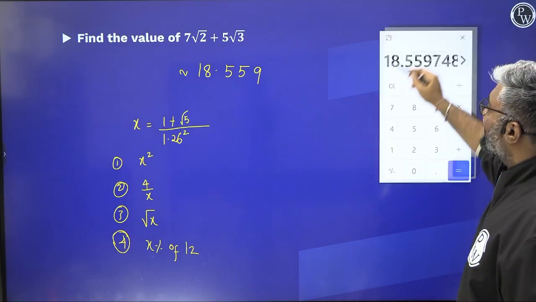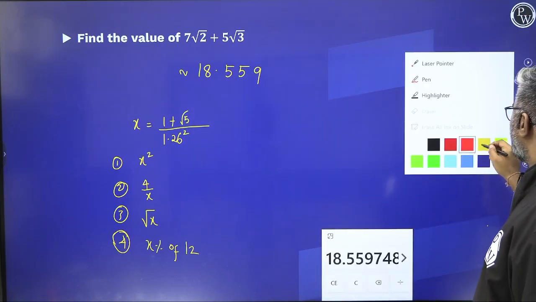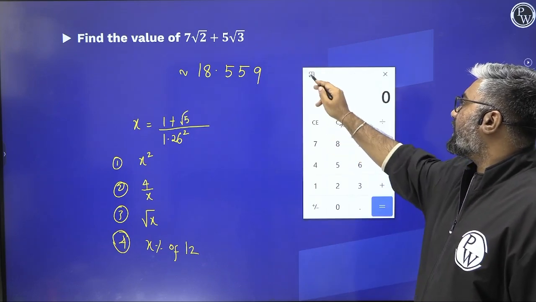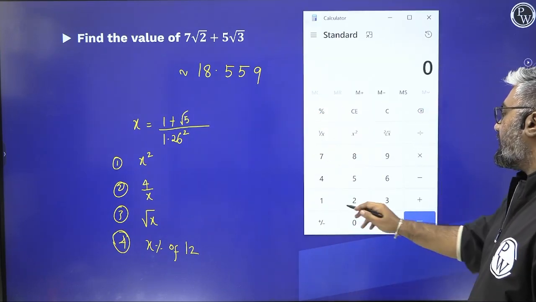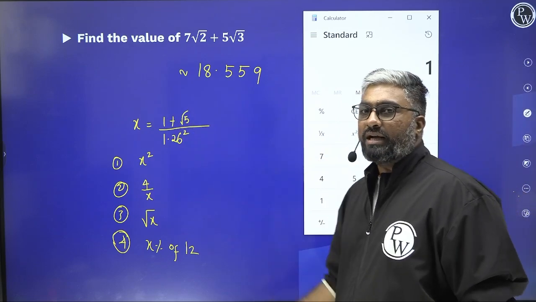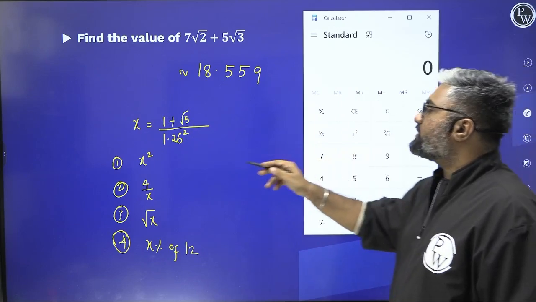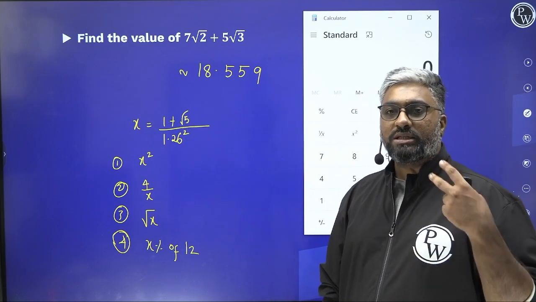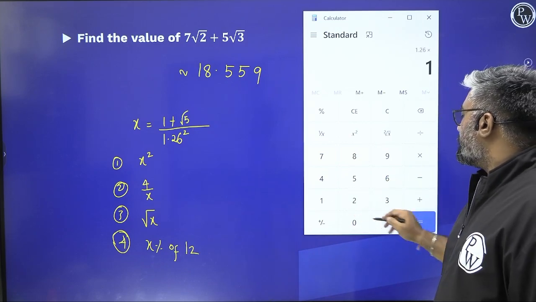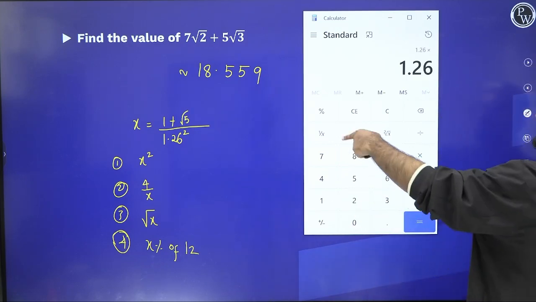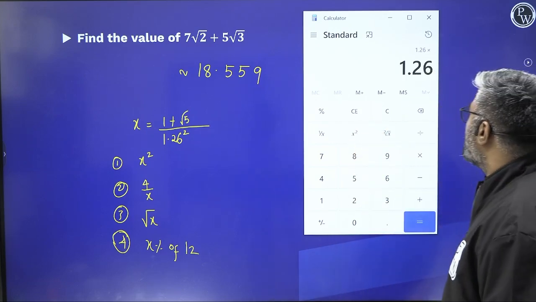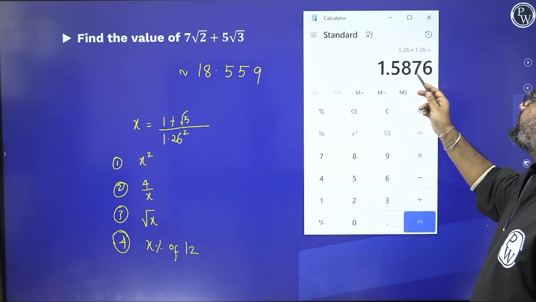Right, getting back to where we were. If there is a complex term like 1.26 square, what will we do? We will find 1.26 square first. Or find the numerator first, save it in memory and then divide it, either way. 1.26 square is basically dividing by 1.26 twice. So I do 1.26 into 1.26. Now if you notice, I am not using the square function because your CAT calculator may not have it. So 1.26 into 1.26 is 1.5876.